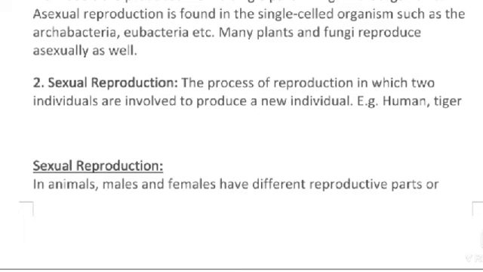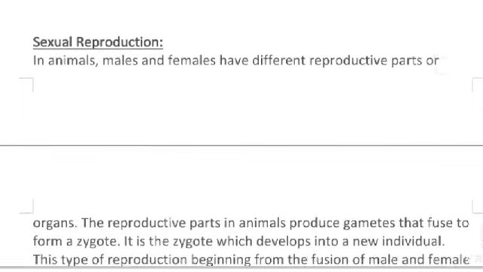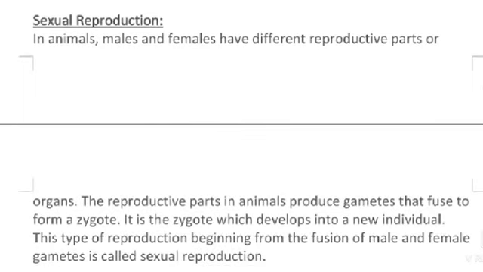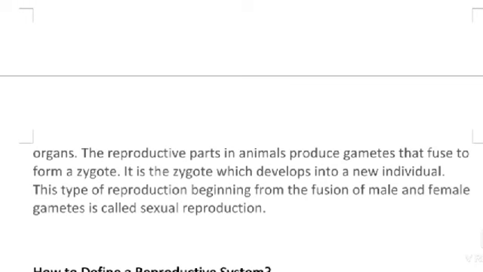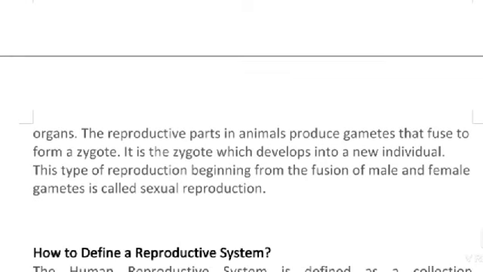Sexual reproduction: in animals, males and females have different reproductive parts or organs. Their reproductive parts produce gametes that fuse to form a zygote. It is the zygote which develops into a new individual. This type of reproduction, beginning from the fusion of male and female gametes, is called sexual reproduction.